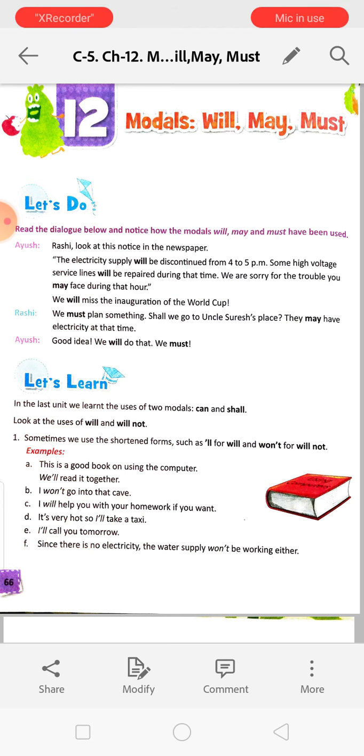Ayush, Rashi, look at this notice in the newspaper. The electricity supply will be discontinued from 4 to 5 pm. Some high voltage service lines will be repaired during that time. Here, will is used to talk about a future action.